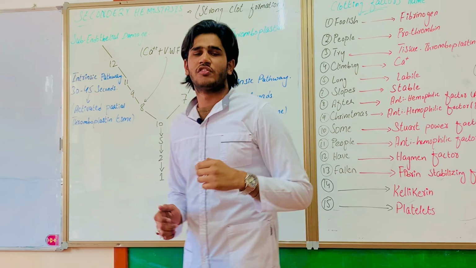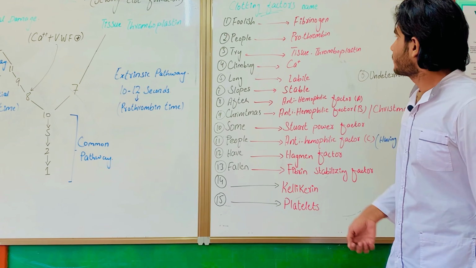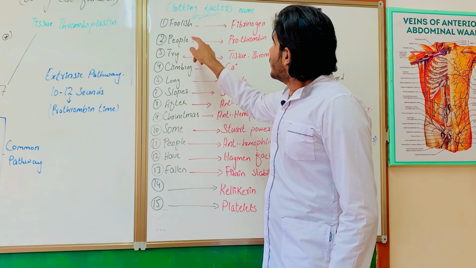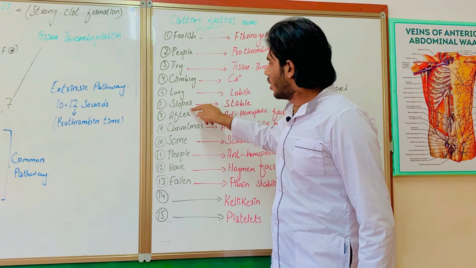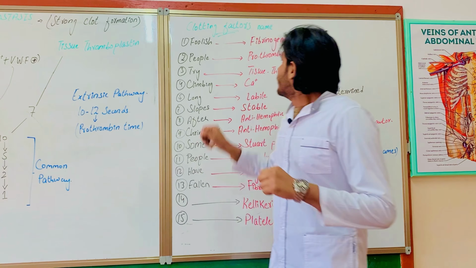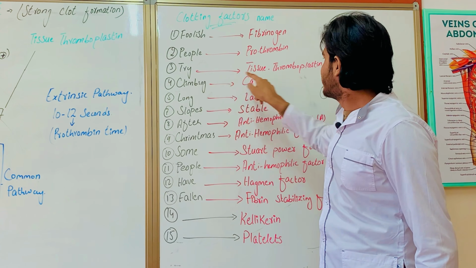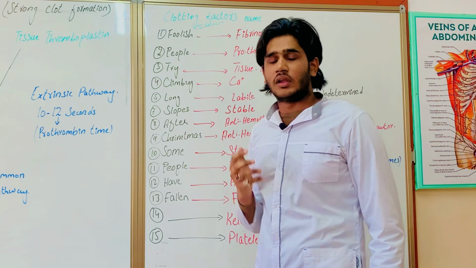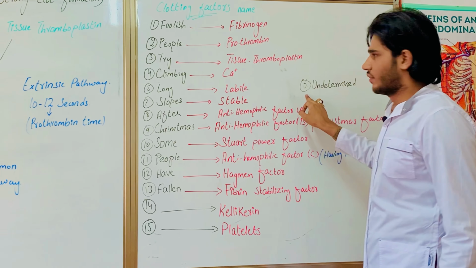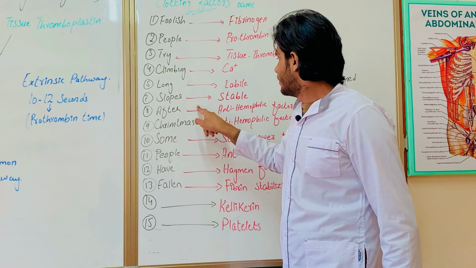Now I will tell you some clotting factor names which we have already studied, but we are going to revise them again. There is a mnemonic for that: Foolish people try climbing long slopes. After Christmas, some people have fallen. Foolish means fibrinogen, people means prothrombin, try means tissue thromboplastin, climbing means calcium, long means labile, and there is 6, which is undetermined yet, and slopes means stable.